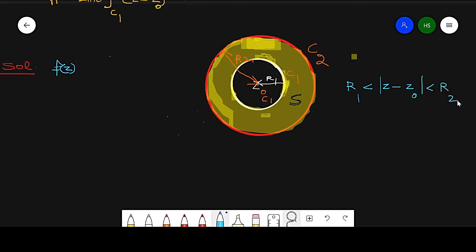Now this is the theorem where it has a singular point. This z0 is a singular point of function f(z), meaning f(z) is not analytic at z0, but it is analytic in the yellow part. So how can we expand this analytic function in series expansions?